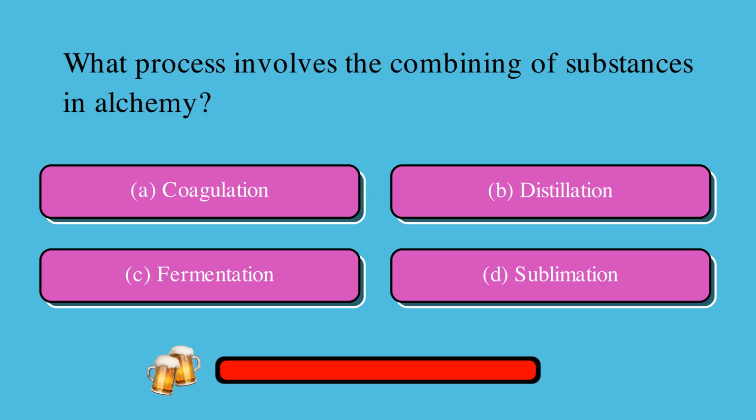What process involves the combining of substances in alchemy? Is it A, coagulation, B, distillation, C, fermentation, or D, sublimation? The correct answer is A, coagulation.